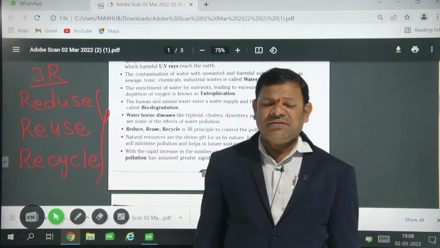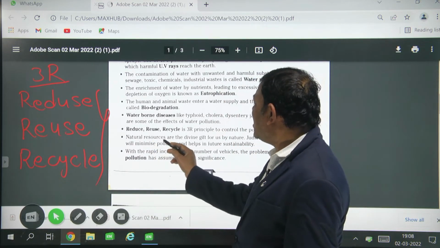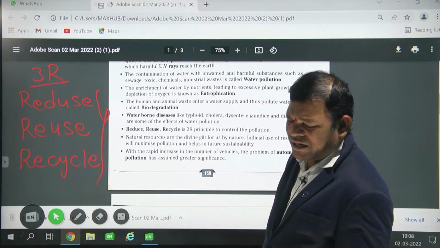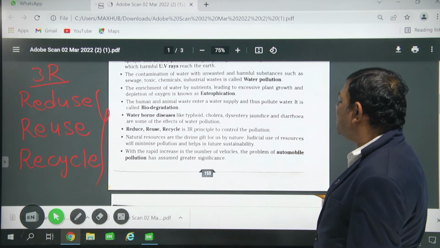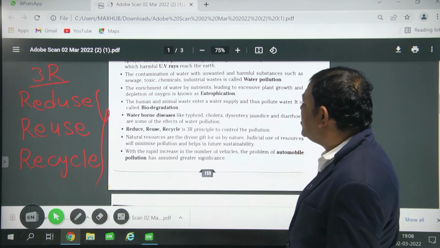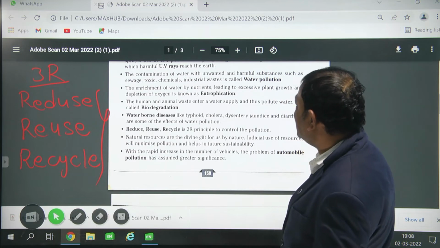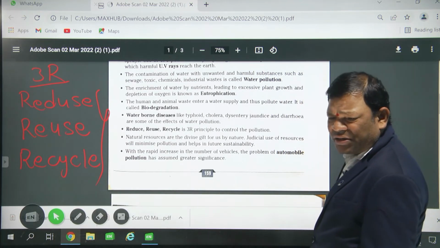Judiciously means carefully. Natural resources are a divine gift for us from nature. Judicial use of these resources will minimize pollution and help in future sustainability. Do you understand this point?